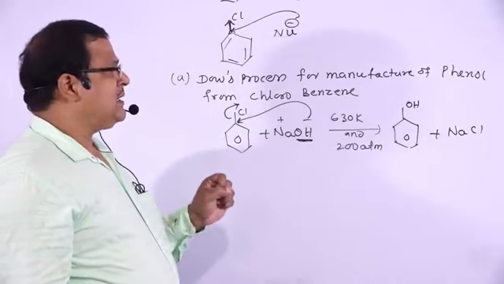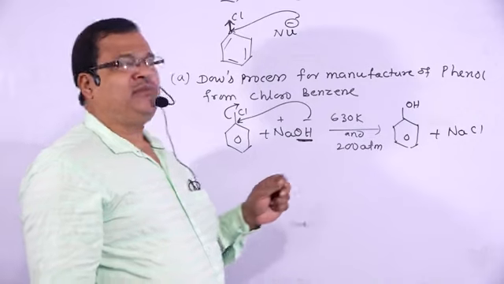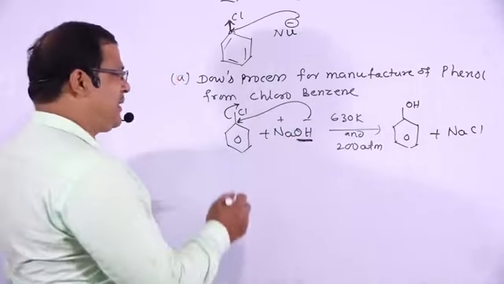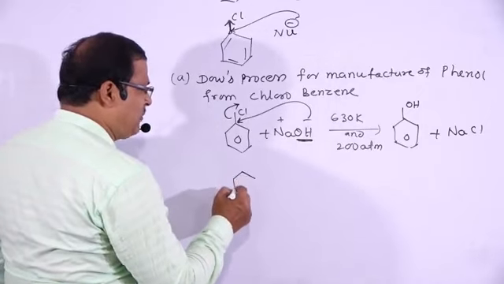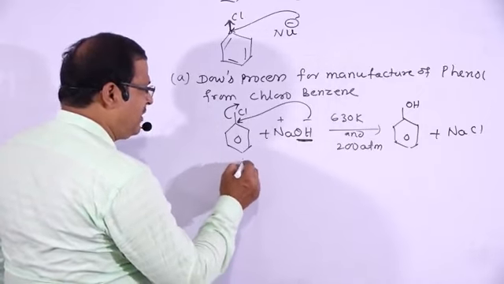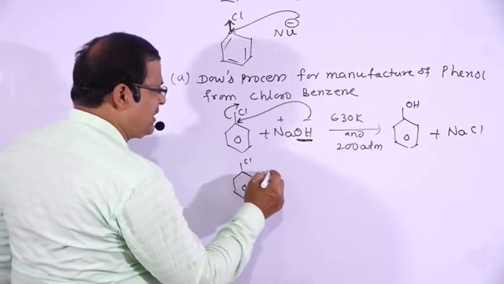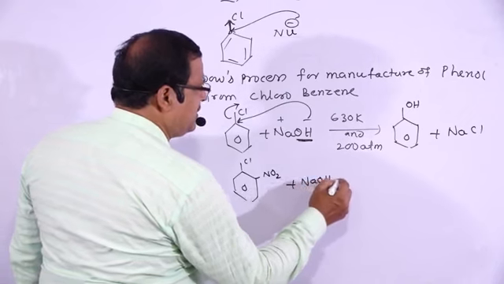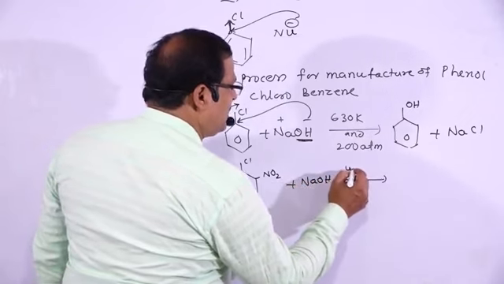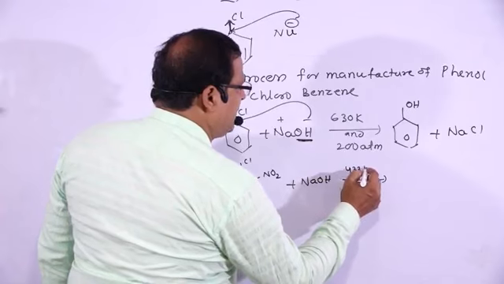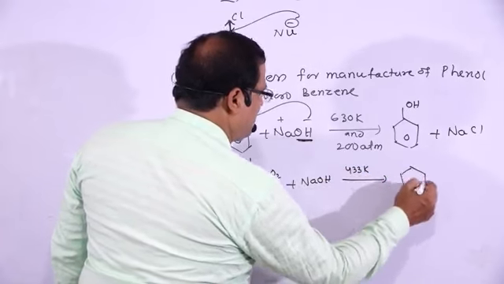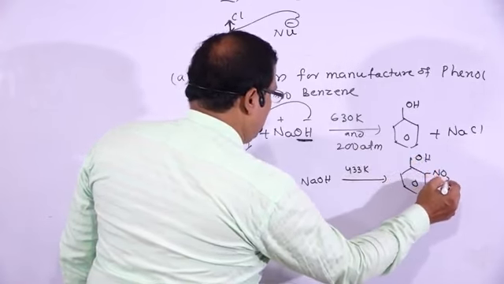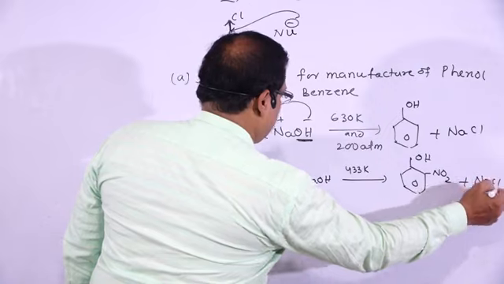Next we will analyze the presence of a minus I group and how that affects the rate of the reaction. Take chlorobenzene, that is chlorine with an NO2 group at the ortho position, plus NaOH at 433 Kelvin. There is the formation of orthonitrophenol and NaCl.